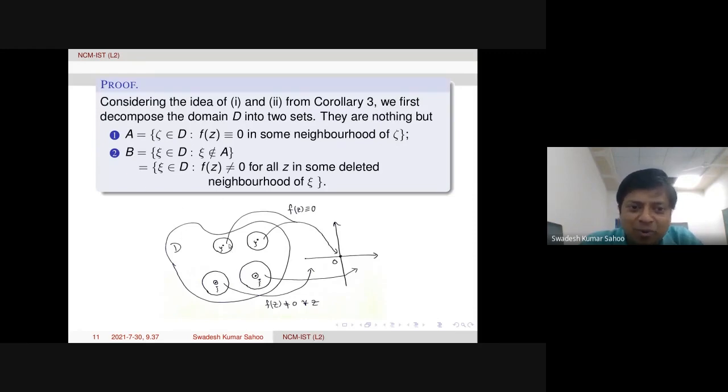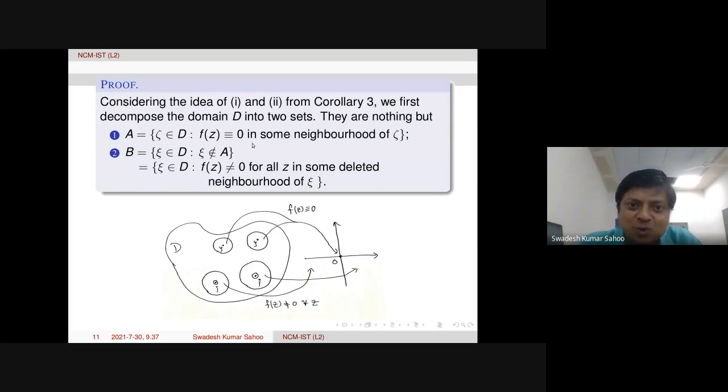So in fact, all points in this upper neighborhood are actually in A, we can say, because if we fix one more point here, if we take one more point inside this neighborhood, we can find another neighborhood which is inside that neighborhood. For that also F is 0, because F is 0 in this bigger neighborhood. So therefore all points including zeta will be in A, okay, in this picture. Similarly here also for B. So therefore A union B is the whole domain.